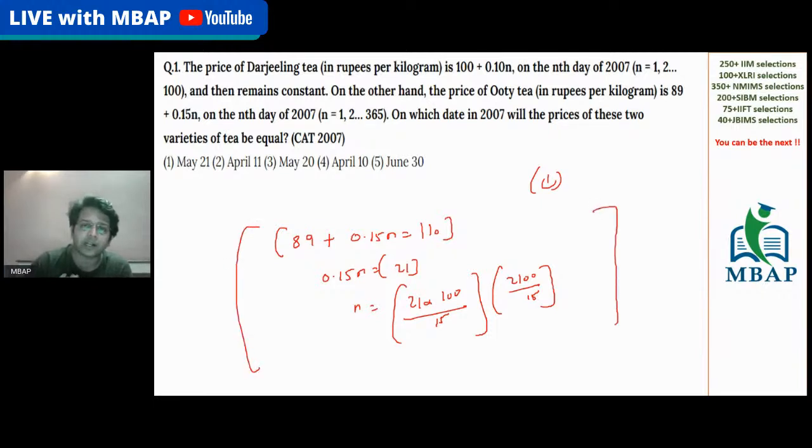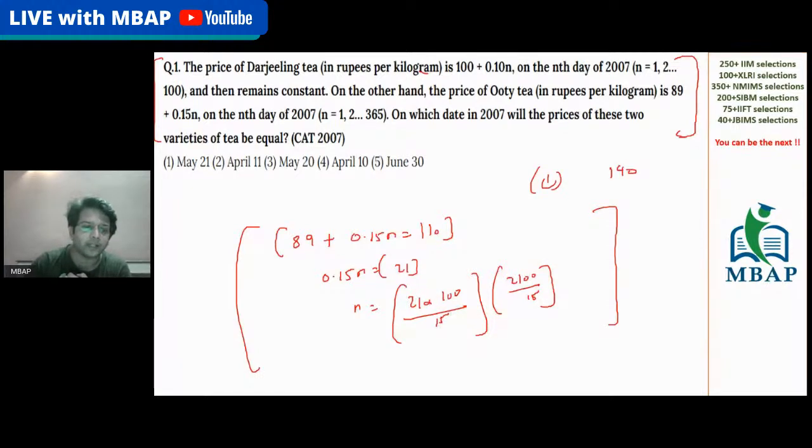Do you think this is a CAT level question? I think your caliber is much above this. I still think your caliber is much above this. This is a story which has come. The objective is do not focus on the story. This is nonsense. The answer is 140. The answer is just over.